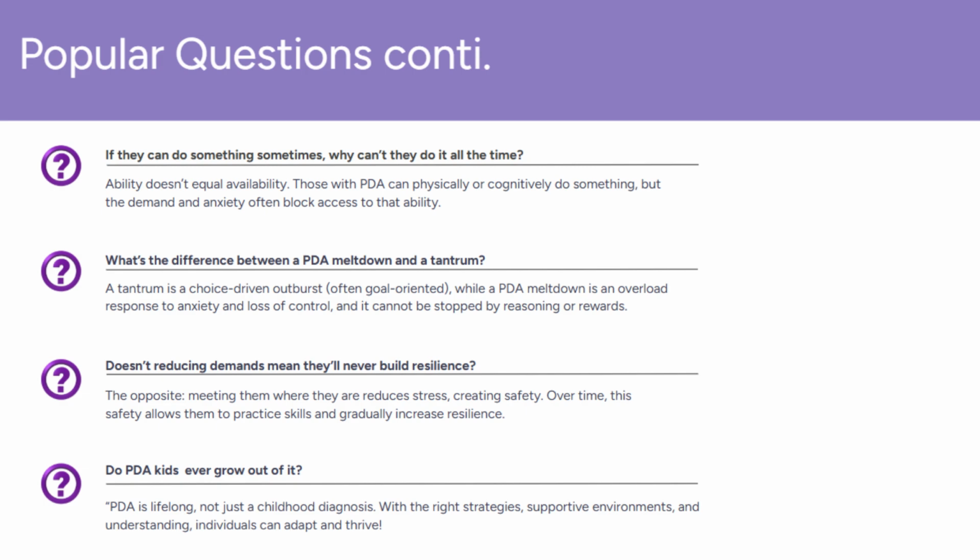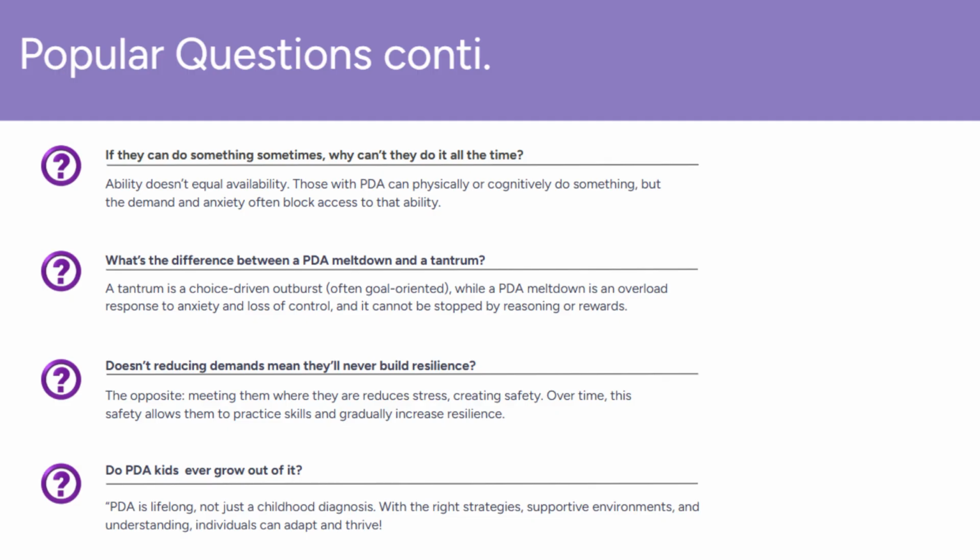In contrast, a PDA meltdown is not a matter of choice. It is an intense response to overwhelming anxiety, sensory overload, and a perceived loss of control. At this point, the child's nervous system is in high alert, and their brain cannot access regulation strategies or logical reasoning. Attempts to reason, reward, or punish during a PDA meltdown will often fail, and can even worsen the distress. These meltdowns are the body and brain's way of coping with extreme stress, signaling that support, reassurance, and a reduction of demands are urgently needed.